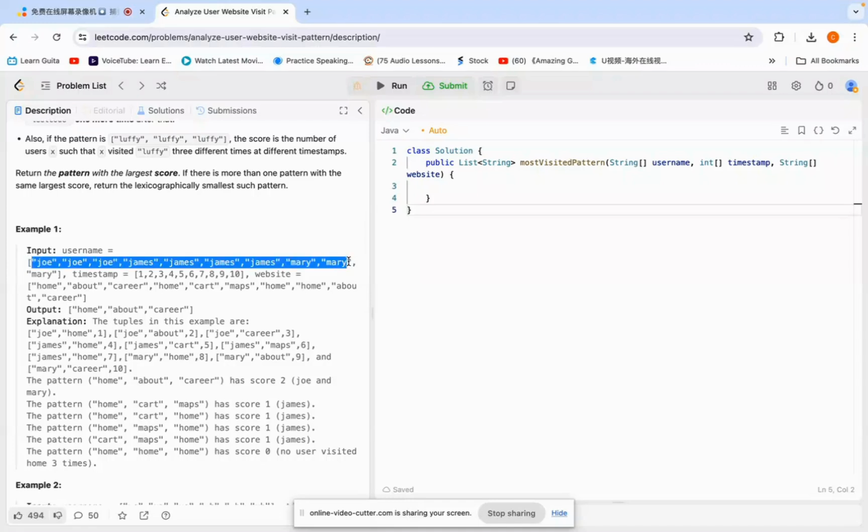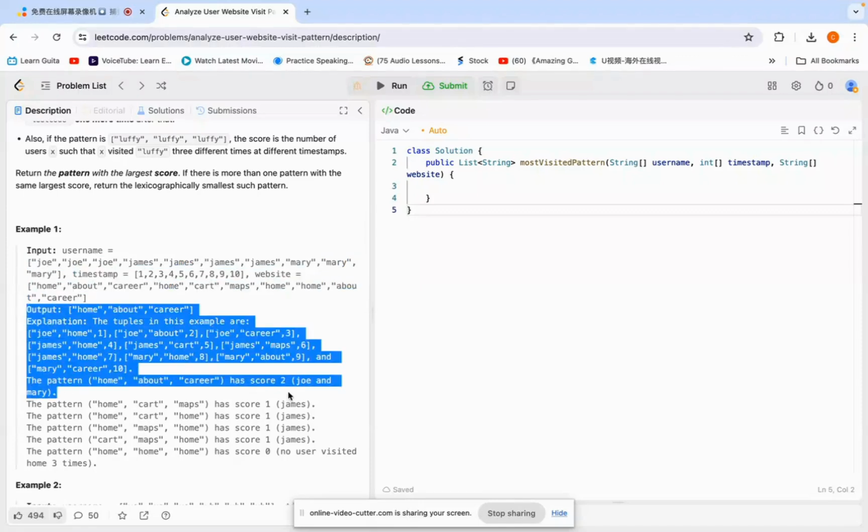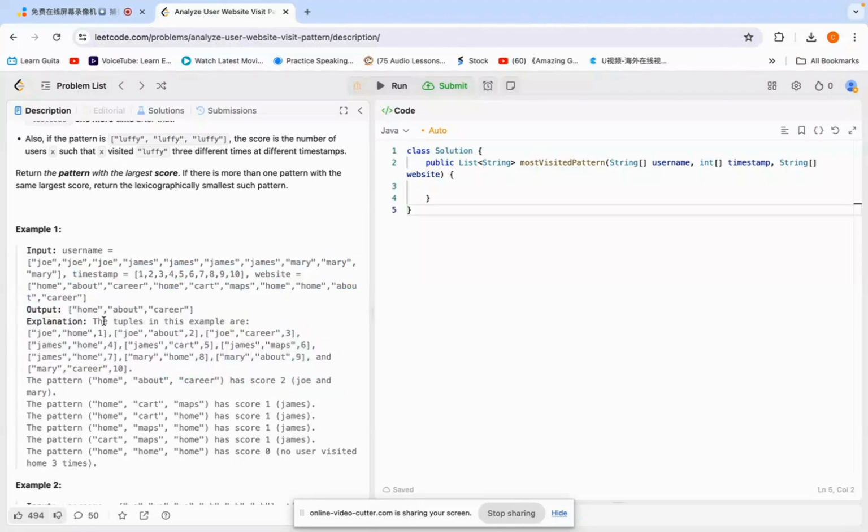Username is a string array, and timestamp and website are the other arrays. In the tuples of this example, Joe visits home at timestamp 1, then about at timestamp 2, then timestamps 3 and 4.